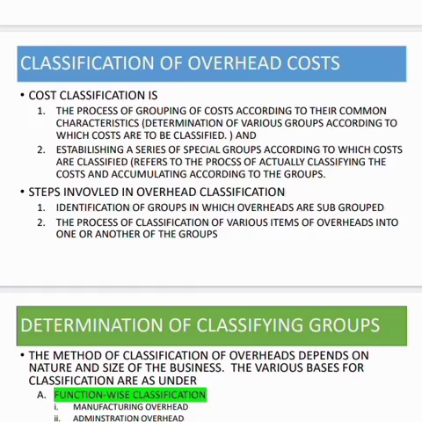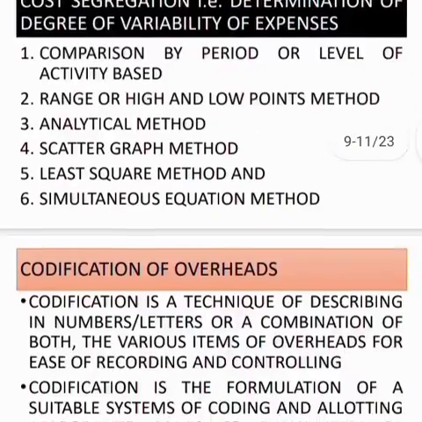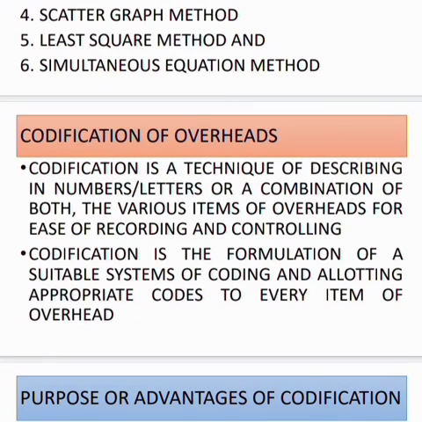If it is based on the normality, we call them normal overheads and abnormal overheads. Now next we are going to see about cost segregation, how to segregate the cost. We will be seeing all the classification in the further classes.